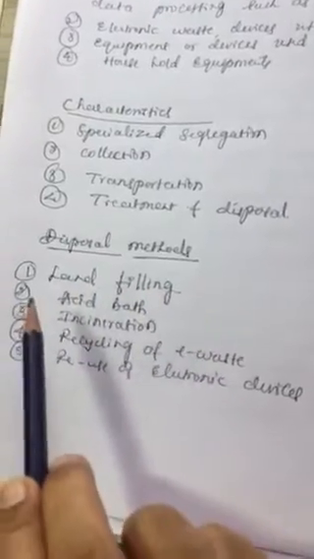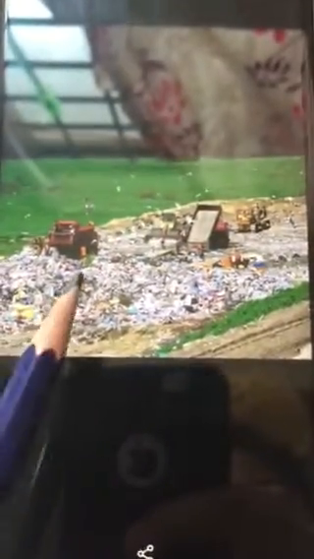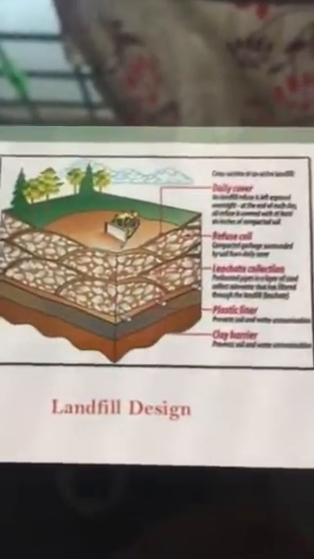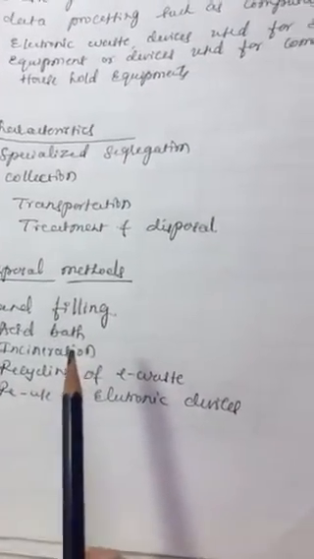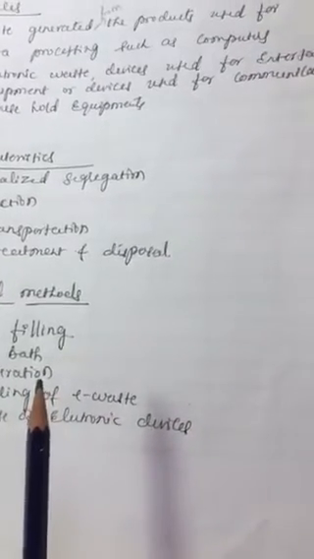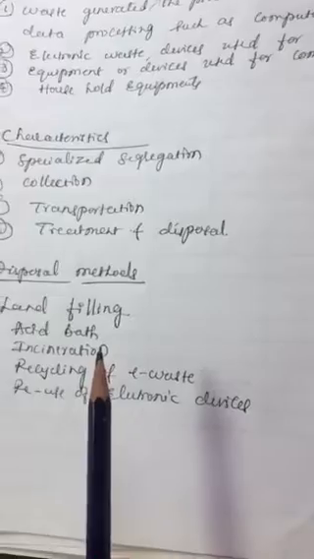Disposal methods. First one, landfilling. We have already discussed about the landfilling in the previous video. So this is the picture of what we have discussed about the landfilling. Next is acid bath. Acid bath involves soaking of electronic circuits in the powerful sulfuric, hydrochloric or nitric acid solutions that free the metals from the electronic pathways. The recovered metal is used in the manufacturing of other products while the acid waste is separated out.